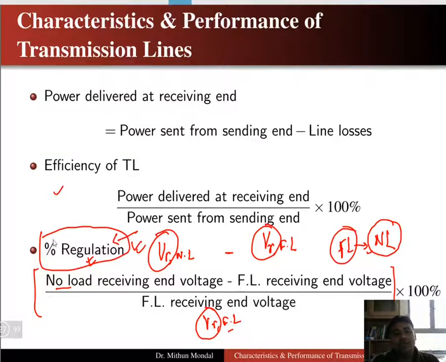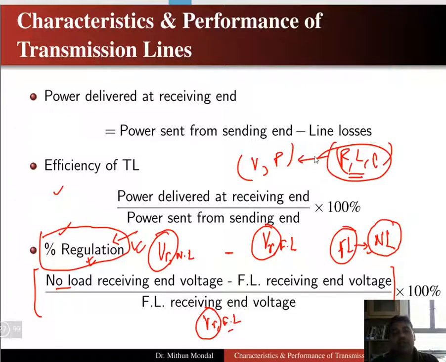So efficiency and percentage regulation, or the voltage regulation, of the transmission line are generally known as the characteristics of the transmission line. So this depends upon the voltage and the power, which are again dependent on the resistance, inductance and capacitance of the transmission line, and these govern the short transmission line, medium transmission line and the long transmission line. Again, if we have some faults or switching transients, then also this voltage and power will be impacted, and suddenly efficiency and regulation will change. So obviously for any line, if we want to determine any characteristic or performance, we determine it in terms of efficiency and the regulation.